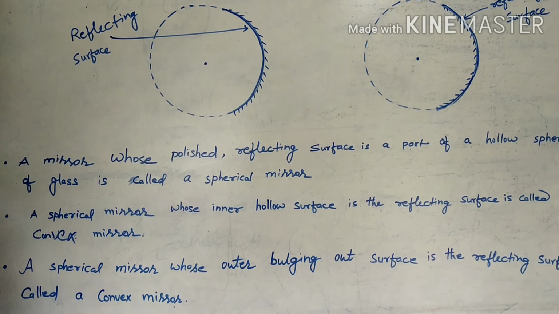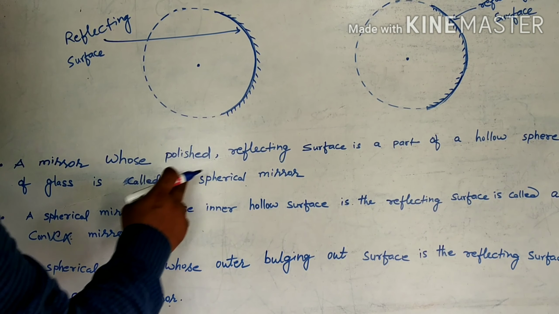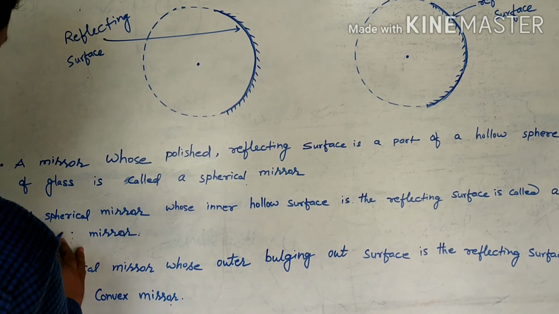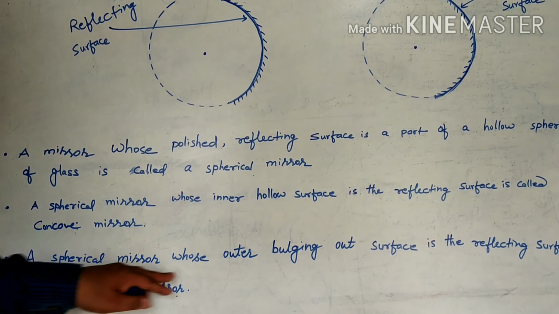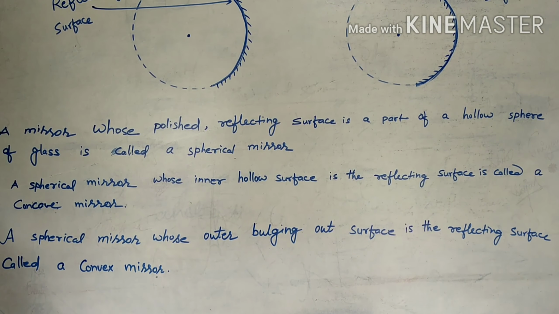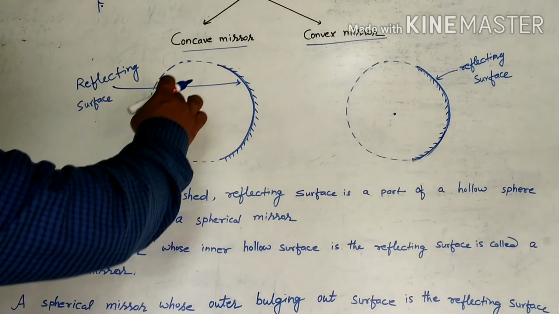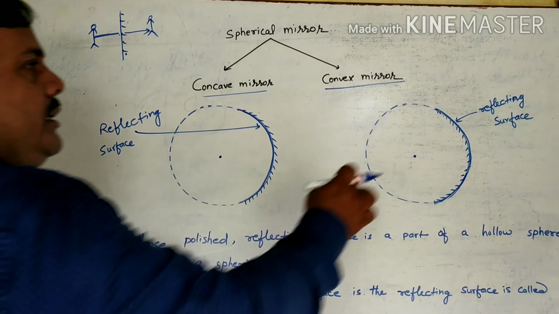Convex mirror. And a mirror whose part is called a spherical mirror. It is correct, concave mirror. A spherical mirror whose outer surface is the reflecting surface is called a convex mirror. Okay children, now see, in concave, here will be the center, in this one also here